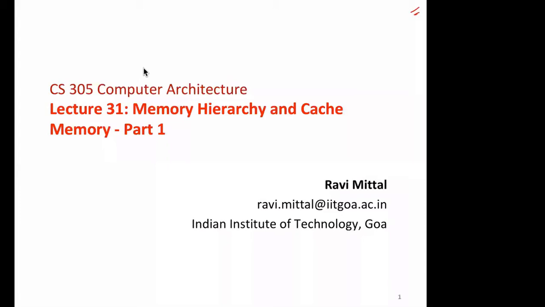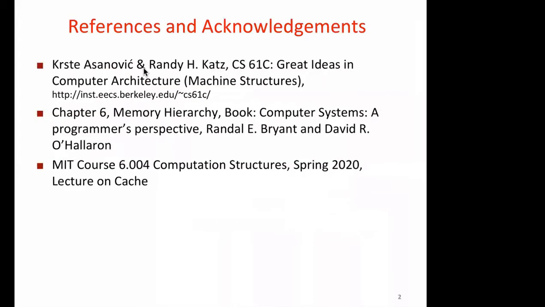We'll look at those aspects a little later, but let's start with the basic things: why we need cache memory, right? I have taken contents from basically a Berkeley presentation. Then this book is just simply excellent. I would think that you should read this chapter on memory hierarchy from the Bryant and O'Hallaron book. Just too good. And a few things I have taken from an MIT lecture on computation structures. This is also a nice presentation.